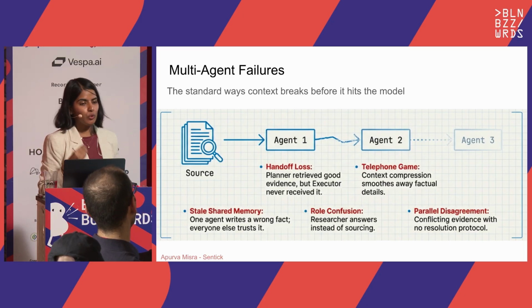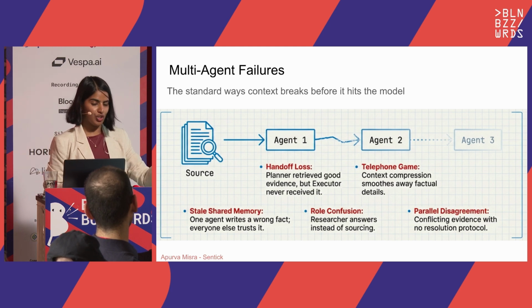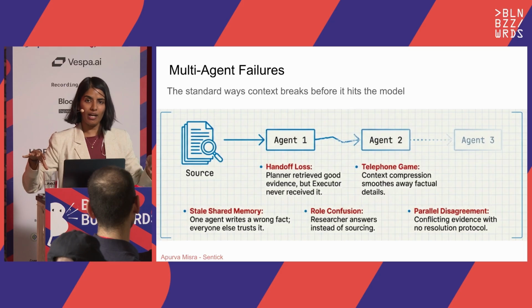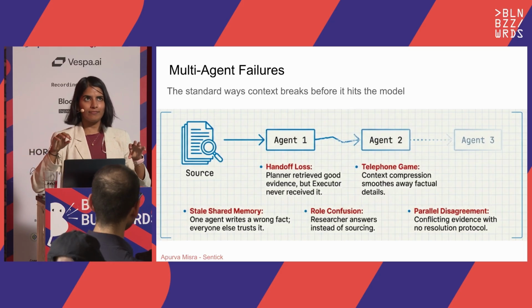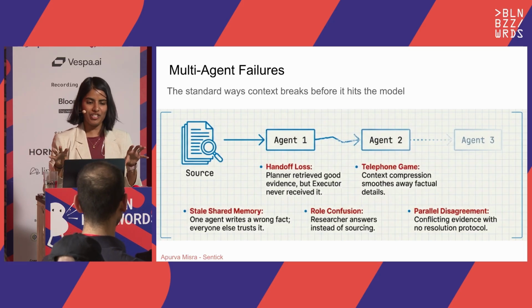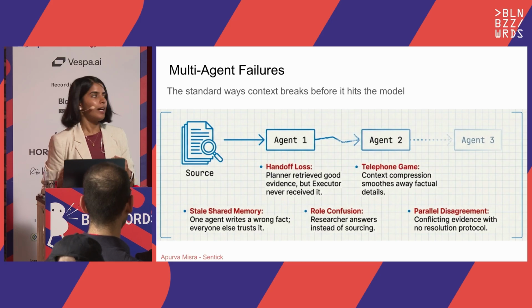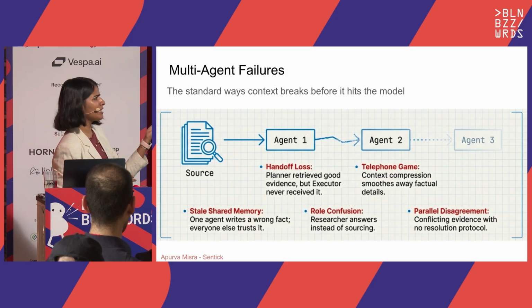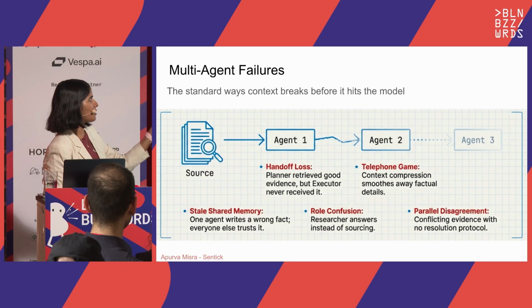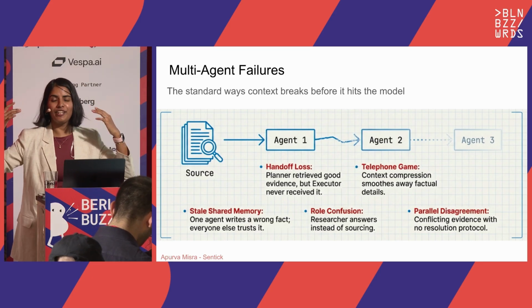It's basically like you didn't give it enough context when explaining you are the researcher, you are the executor, and these are your tasks. Sometimes they're very, very similar. You didn't do enough division between the sub-agents and their context, and they might get confused on what they're supposed to do. And the next one is parallel disagreement, which can use the same example as the stale shared memory. Those sub-agents would have different results.